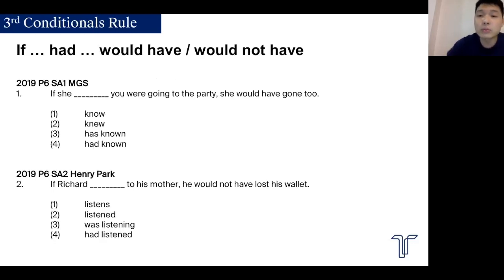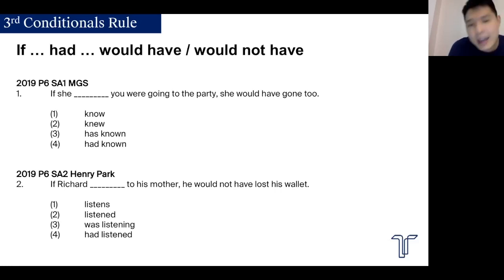Third conditional rule. There are quite a number of conditionals, but the most commonly tested is your third conditional. Third conditional is basically your if, had, would have, or would not have. If I had known all of you would be late for class, I would not have come so early. The if, of course, is optional. You can just say, had I known all of you would come late for class. Just remember, if will follow had, and will follow would have or would not have. So it's very simple.